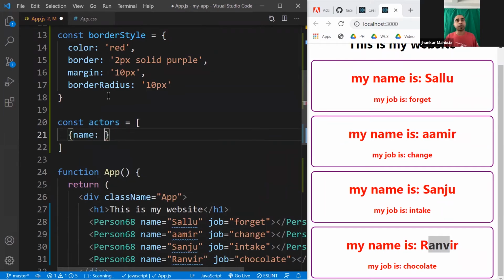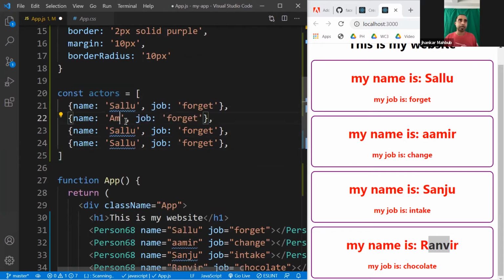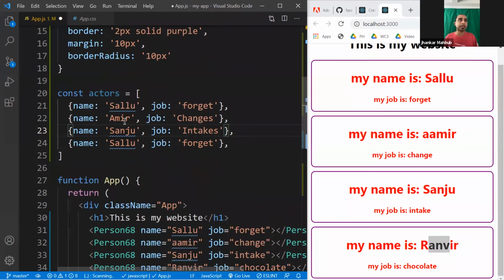So this one maybe we'll put Sallu, and since this is a string, we'll put quotes, and then he has a job, and his job is he forgets his stuff and forgets who was his friend or something like this. And we want to make multiple copies of this. So I will do Alt Shift and down arrow. I need 4. And then maybe this is Amir, and he changes, and this is Sanju, and he intakes something like this. And then this is Ranveer, and he eats chocolate.